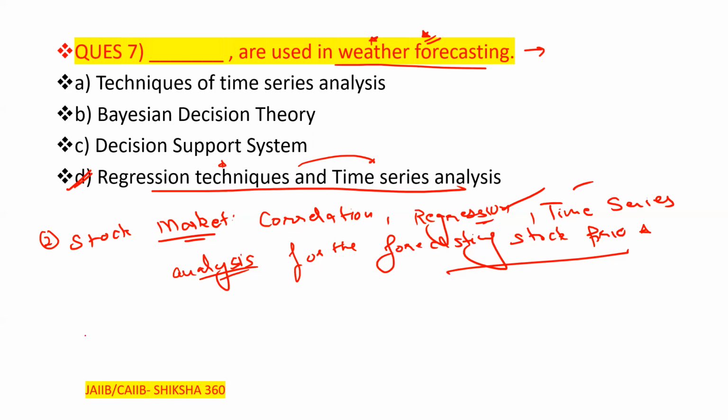Okay. Next, under that also, is return and risk analysis.